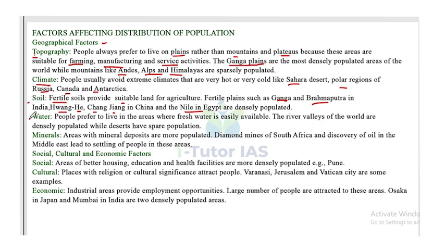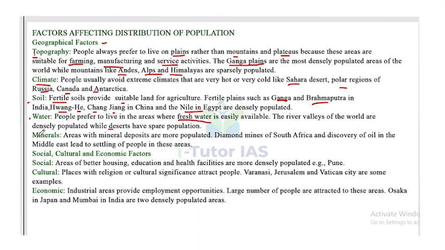Next one is availability of water. People prefer to live in areas where fresh water is easily available. The river valleys of the world are densely populated while deserts have sparse population. We know the river valleys of the world are densely populated, and most of the civilizations were first explored in the river valleys. So it shows the importance of water. So people prefer to live in areas where fresh water is available.